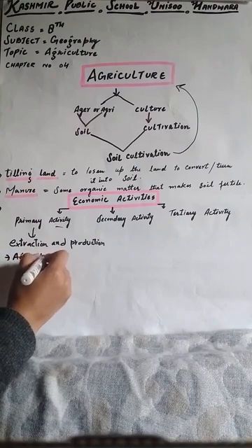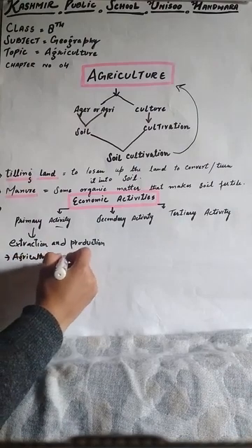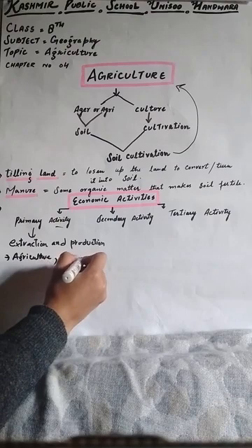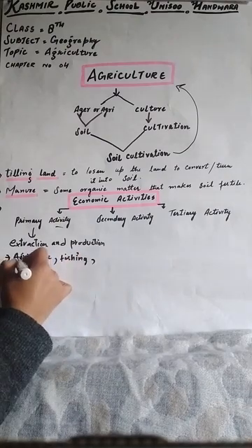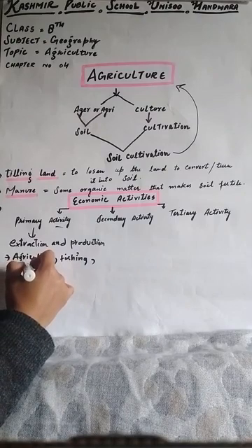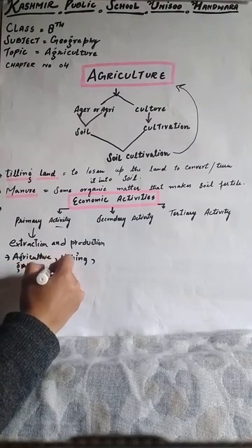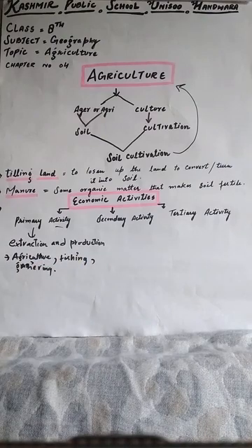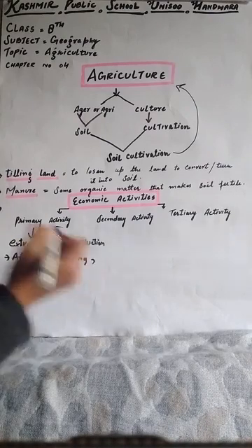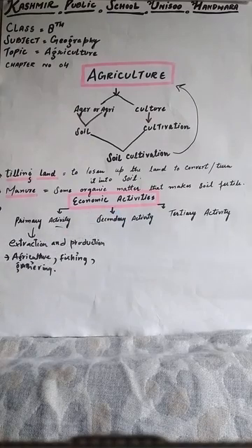Another example is fishing, which is a primary activity, and gathering is also an example of primary activity.